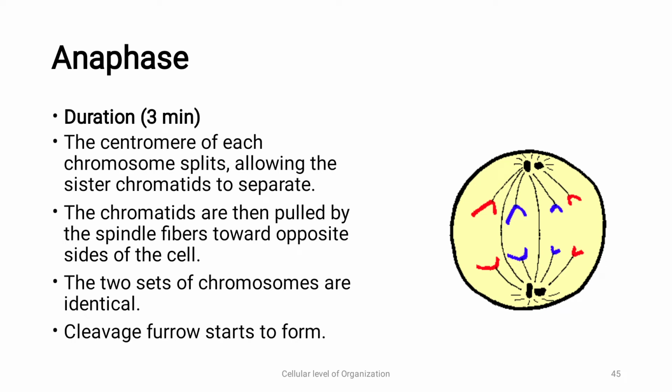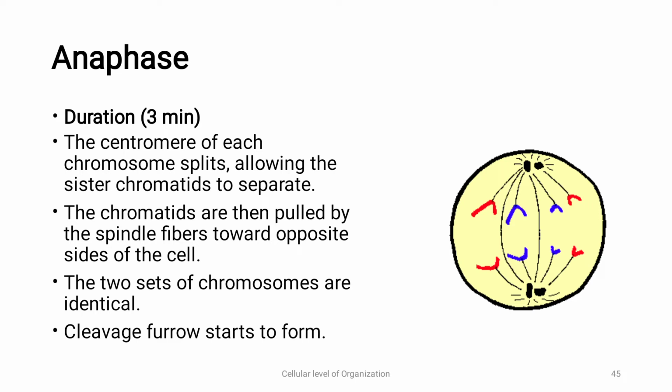Metaphase is followed by anaphase. The duration is usually 3 minutes. Anaphase begins after the chromosomes are separated into individual chromatids. Can you see the chromatids, the individual ones, they are separated? During anaphase, the microtubules connect to chromatids.